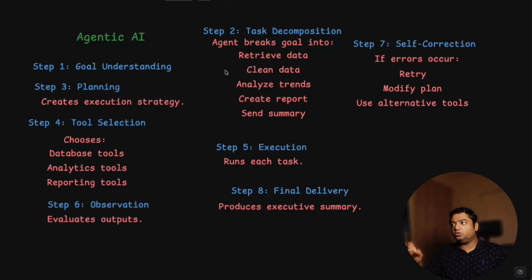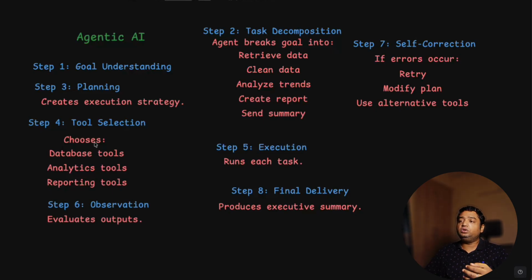The agent breaks the goal into smaller tasks: retrieve data, clean the data, analyze the trend, create the report and the summary. The third step is to create the execution strategy, like how you have to execute it. So step two is more about planning, and step three is to create the execution strategy for the task decomposition done in step two.